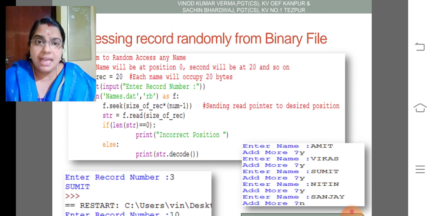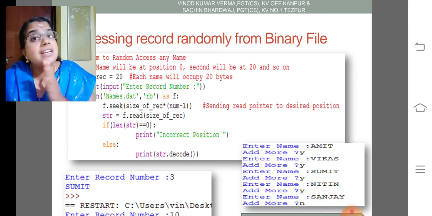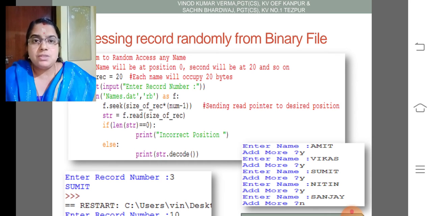Then I am getting the string and I am trying to read the size of record. F dot read of size of record. That means from that position it will read the name, so 20 bytes it will read. Then if length of str is equal to 0, incorrect position, else it will decode and print.